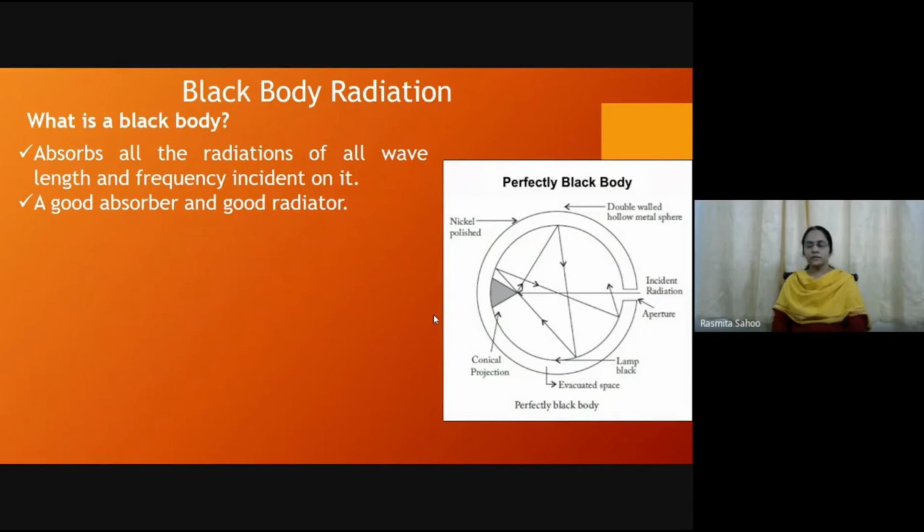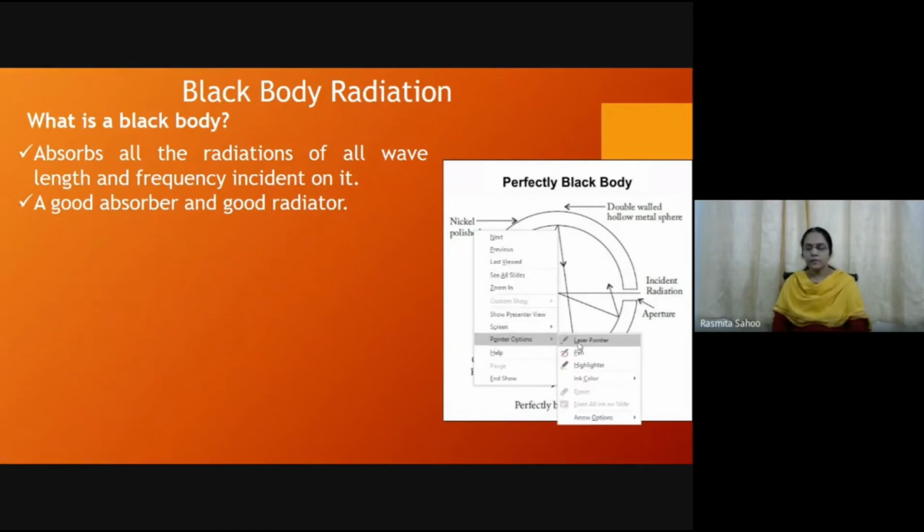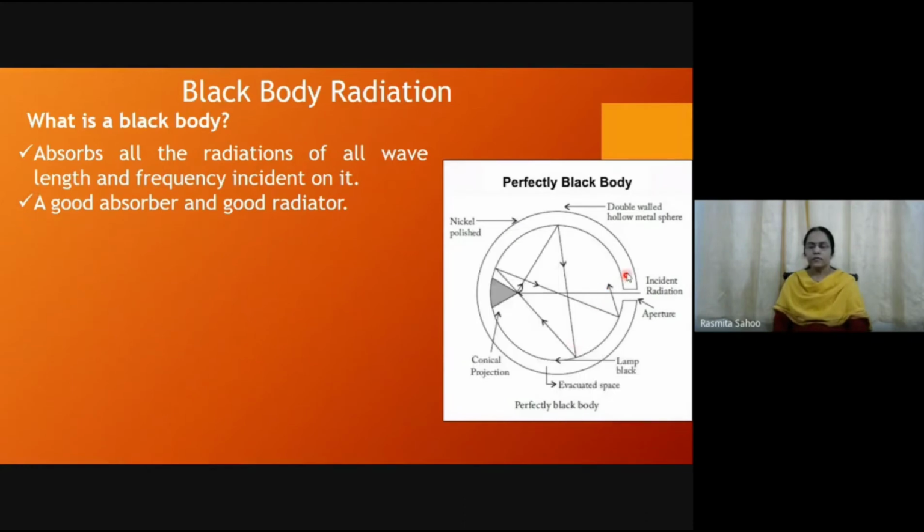This is one figure that shows you the black body. Here we have taken a spherical body that is known as a black body. The inside wall of this black body is coated with black color.